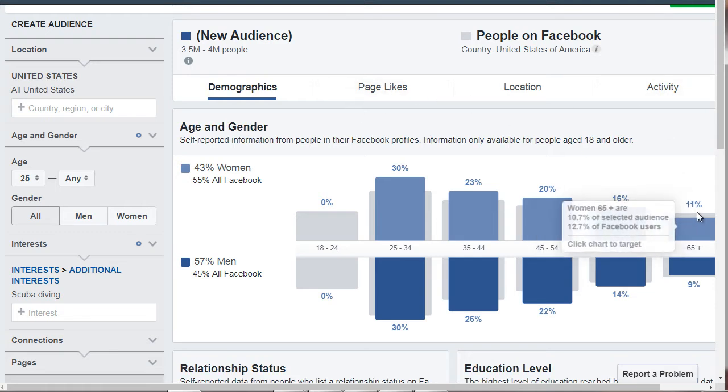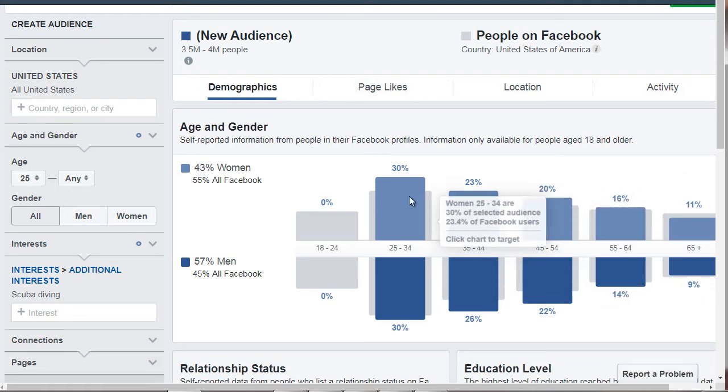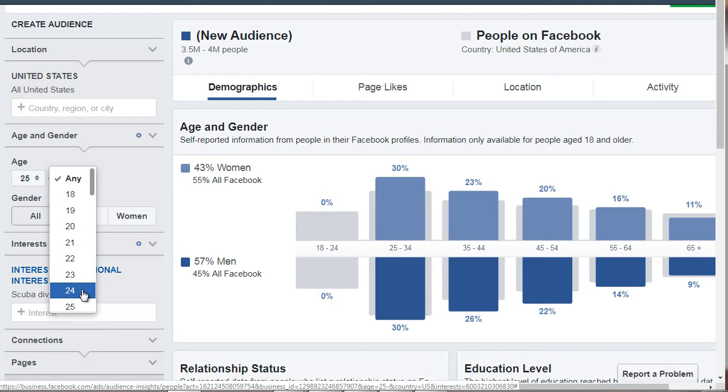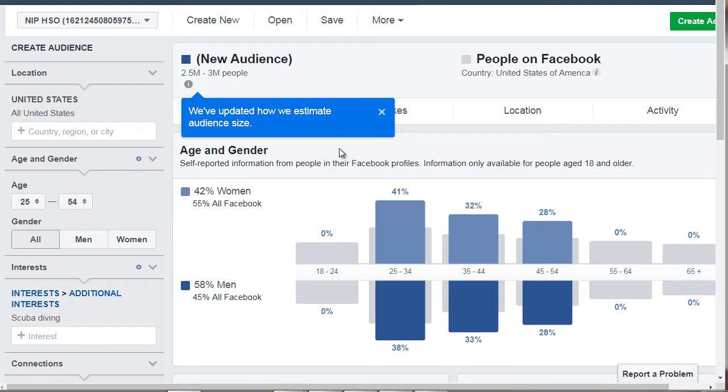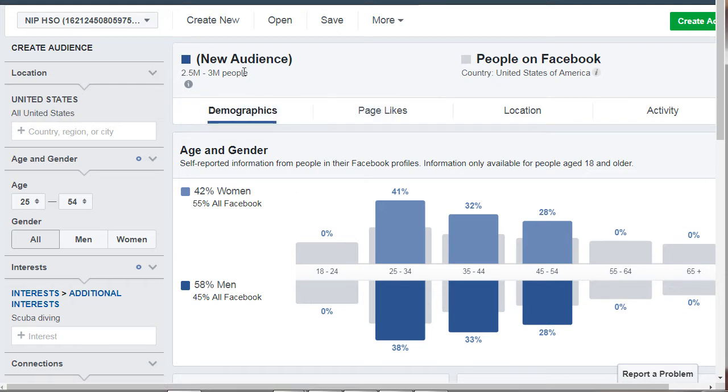So let's start with this group and end it at 54. And now we have about 2.5 to about 3 million.